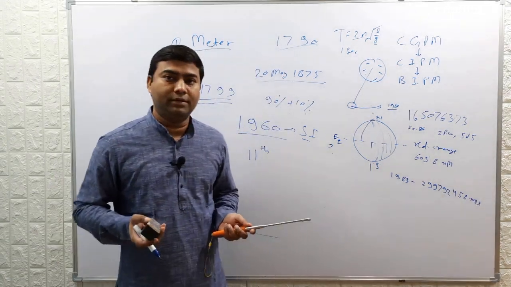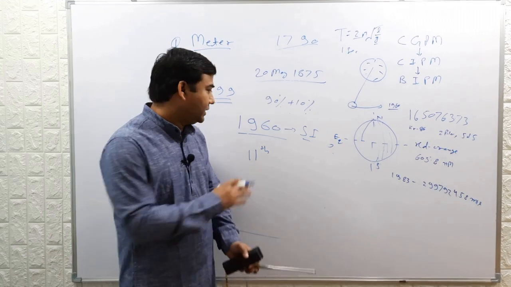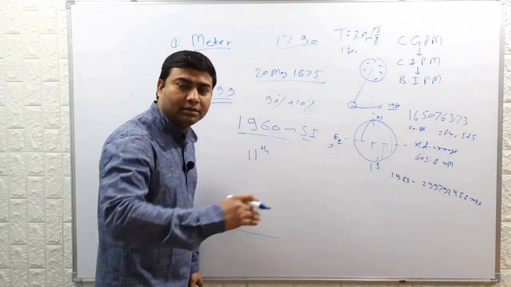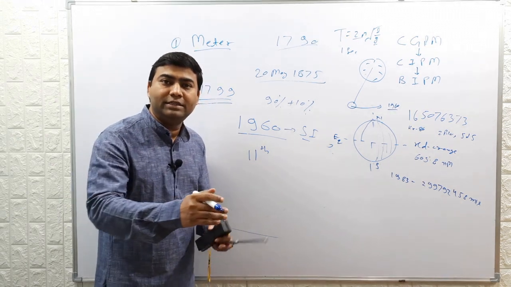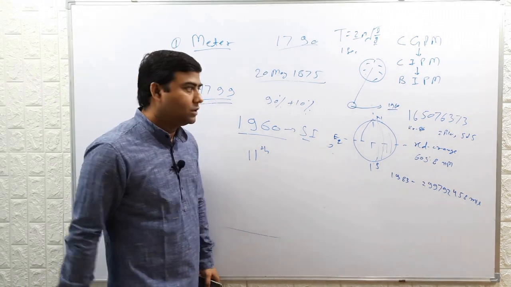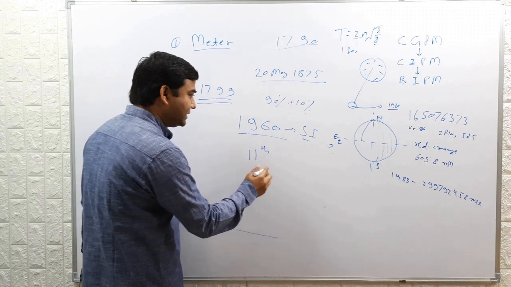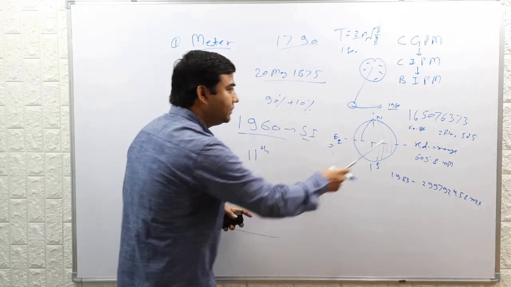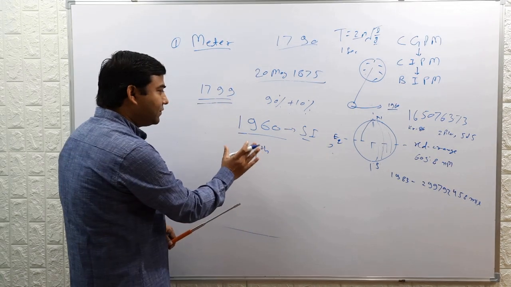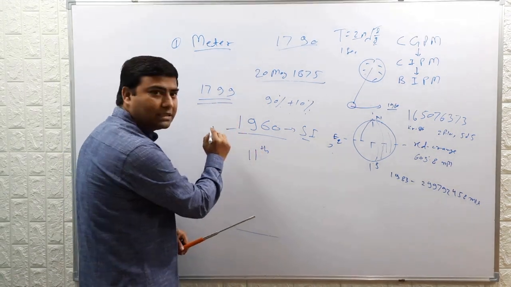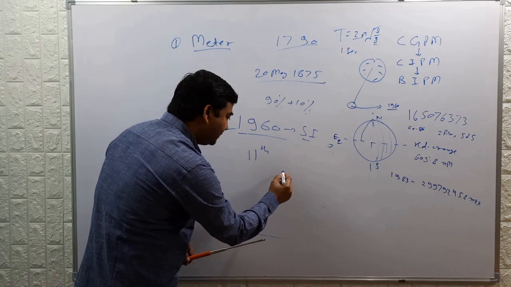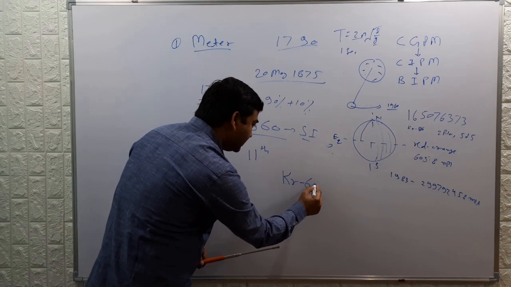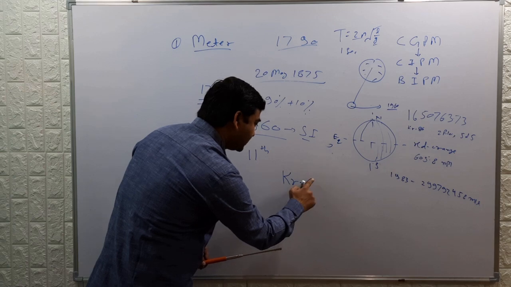To define the meter more accurately in 1960, electromagnetic wave radiation was used. So it was redefined, and I have already written the data because this data cannot be remembered. The meter was redefined in 1960 based on radiation given by Krypton 86.